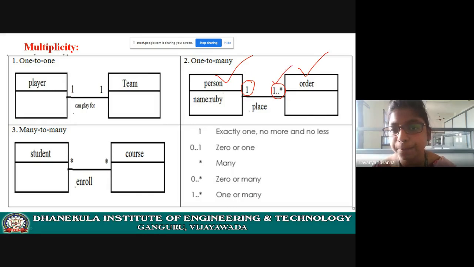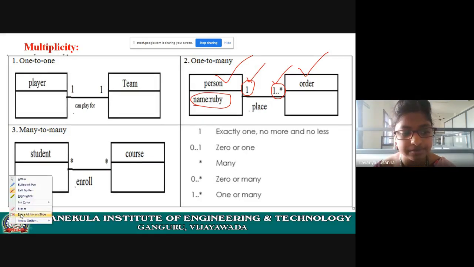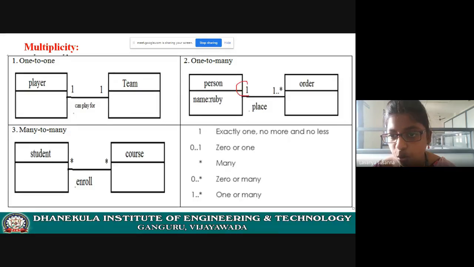Now see here, a person. Here the object is Ruby. Person name is Ruby. Ruby is an object. Now this person, this Ruby, is only one person. See here, I have represented it as one. That means only one person can order one item, or she may order more than one item.